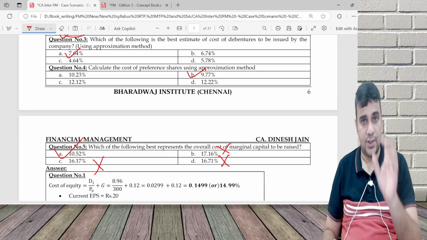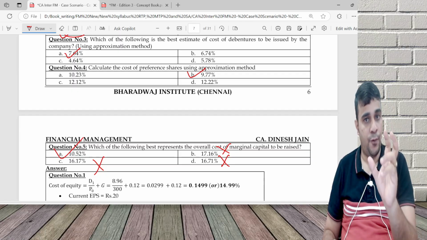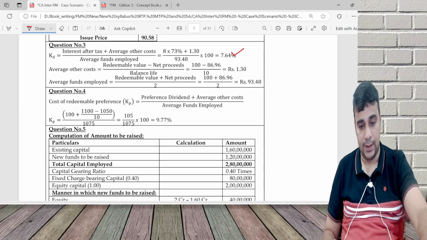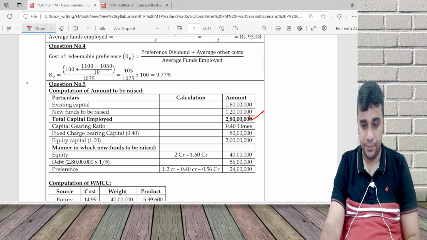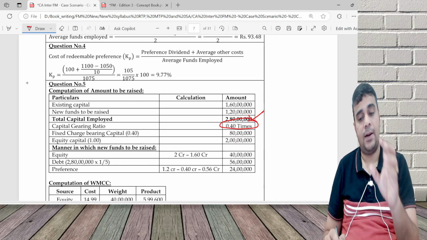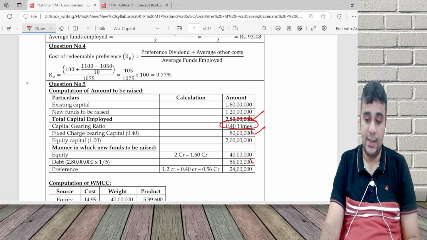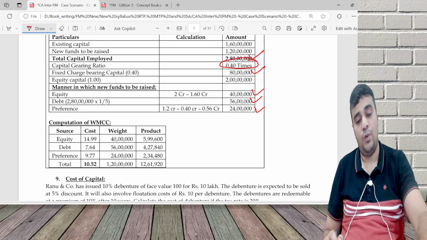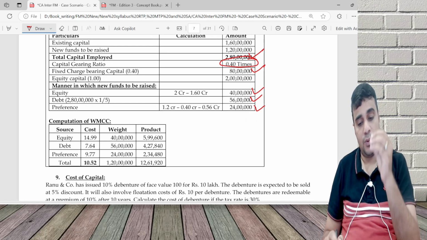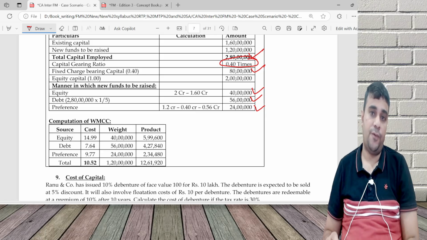Though I can do all the calculations. See, 2 crore 80 is the overall money. Then that 1/5 is debt. 0.4 is the capital gearing ratio, so fixed capital is 40 lakh. Equity is 80 lakh, and equity is 2 crore. In this 80 lakh, debt is 56, balance is preference, and equity extra. I can do the calculation all that for 10.52, but without doing any computation, I can directly get the answer of 10.52%.